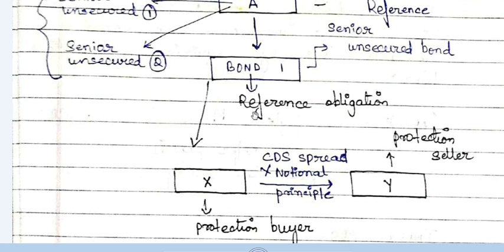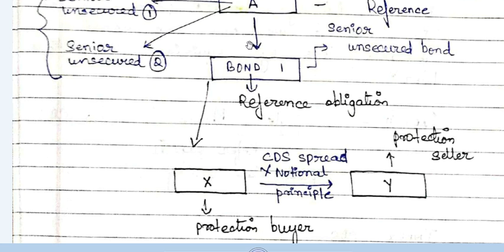The second is the default risk. So what is default risk? Default risk is the risk that the company of which I have bought these bonds may default. This entity A, or Reliance Industries Limited, may default on its bonds. It may have a credit event, it may not be able to repay the debt, or it may skip an interest or coupon payment. So that is one of the risks associated with bonds also.